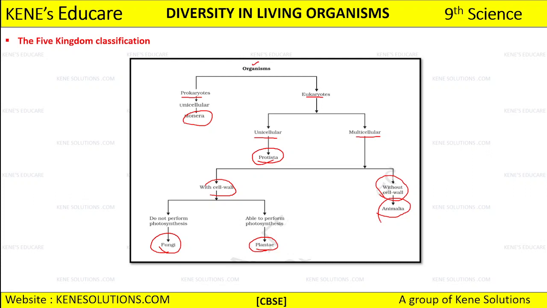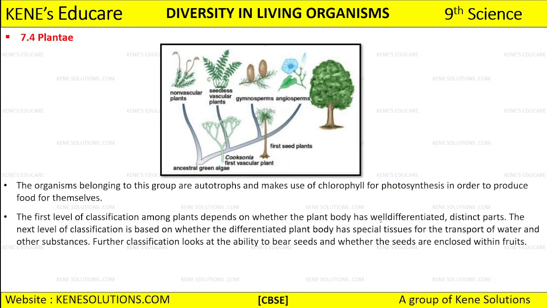So with cell wall there will be 2 criteria. Some of the organisms perform photosynthesis, some of the organisms don't perform photosynthesis. So who is not performing photosynthesis, that is kingdom Fungi, and who is performing photosynthesis, that is kingdom Plantae. And the eukaryotic multicellular without cell wall is kingdom Animalia. Okay, after that we are going to discuss kingdom Plantae.